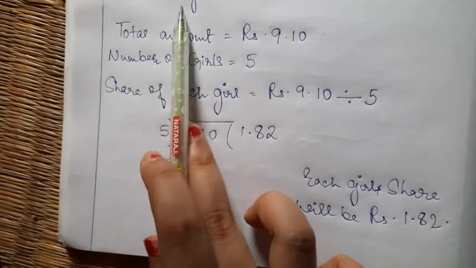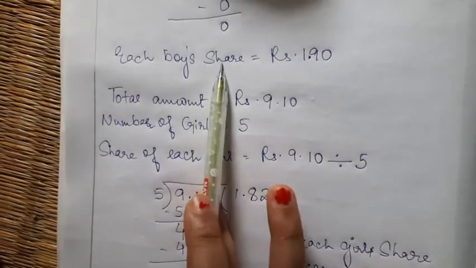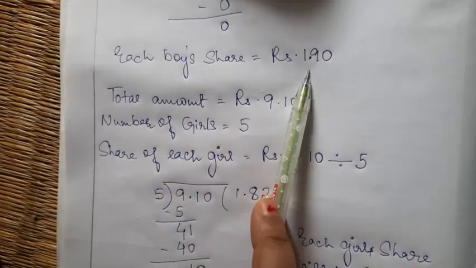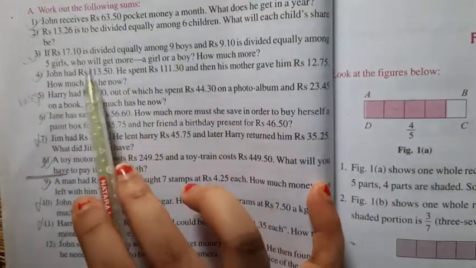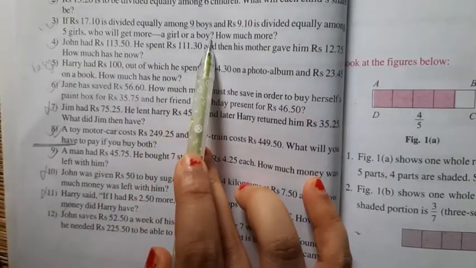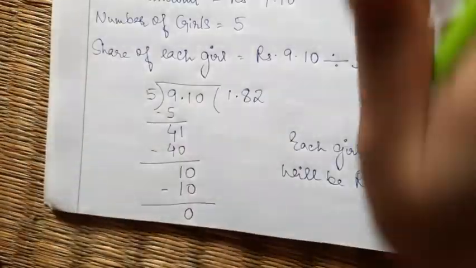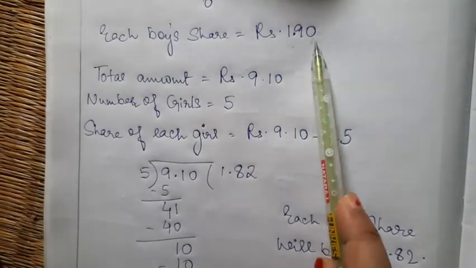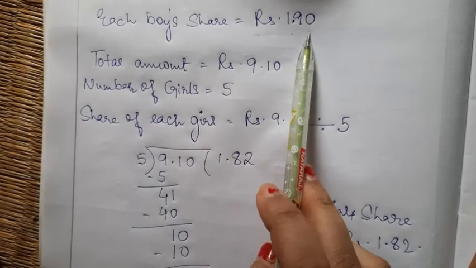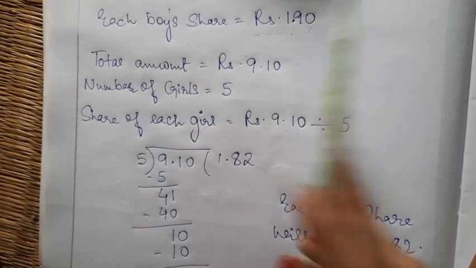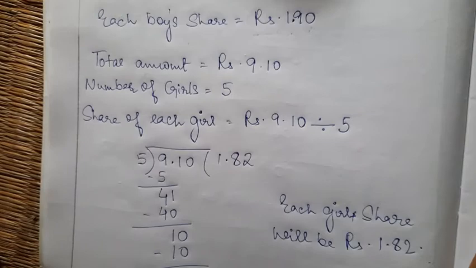So here I have found the share of each boy, this much, and here I found the share of each girl, this much. Now what is the other question? Who will get more? A boy or a girl? Now you can see here, is 1.90 greater or 1.82 greater? Which is greater? Yes, the boys' share is greater. 1.90 is greater, isn't it?